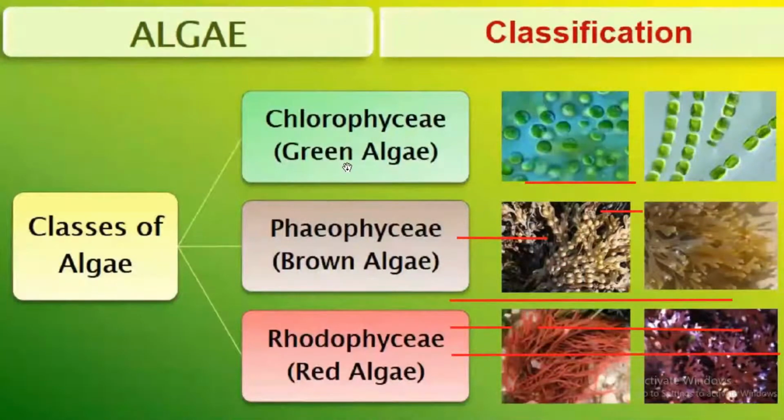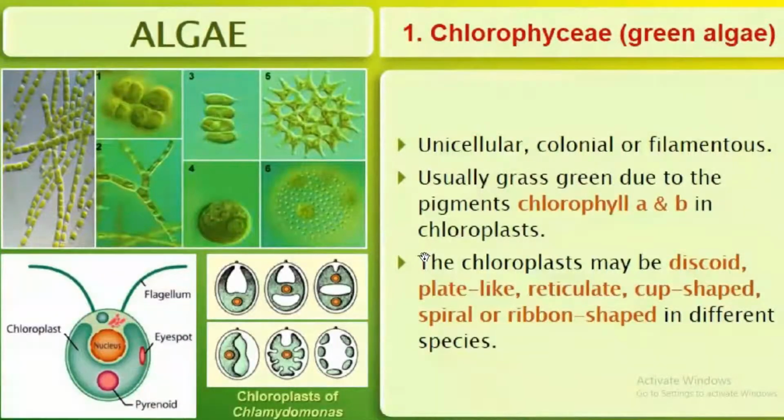Then next is the classification of algae. They are classified into three main groups. What are the three classes? They are Chlorophyceae, the green algae. Second one is Phaeophyceae, the brown algae. And the third one is Rhodophyceae, the red algae. Let us see one by one.